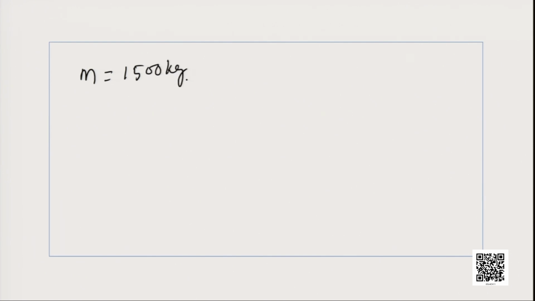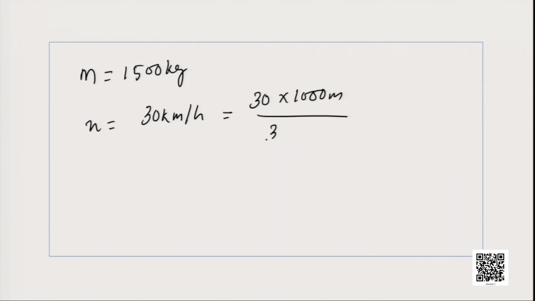Then the initial velocity u is equal to 30 kilometer per hour. We will convert it into meter per second. For that, we will do 30 multiplied by 1000 meter divided by 3600 second, and if you solve it, you will find a velocity of 20 by 3 meter per second.